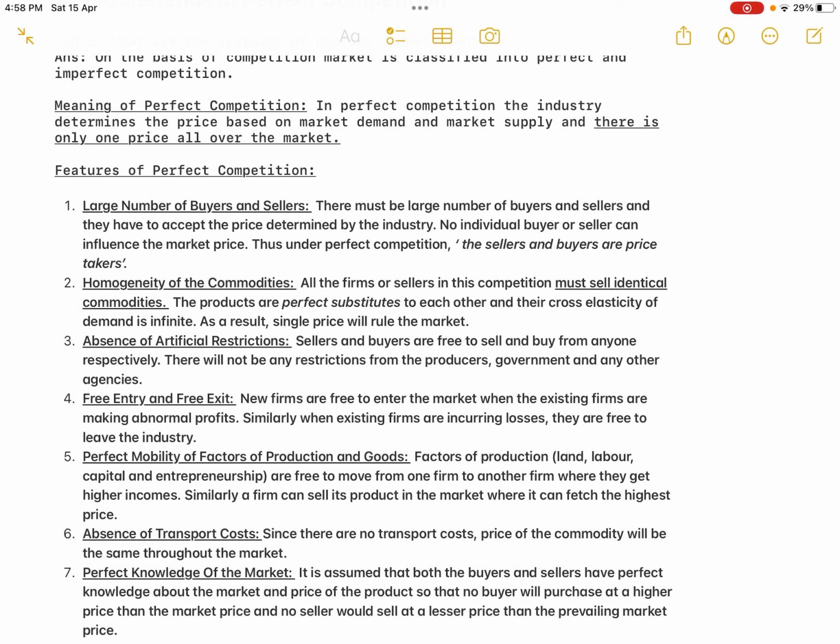Then the fourth point, free entry and exit. Free entry and exit of what? Free entry and exit of new firms, new sellers in the market. New sellers can enter the market and old sellers can leave the market. There is no restriction. So the point is, new firms are free to enter the market when the existing firms are making abnormal profits.